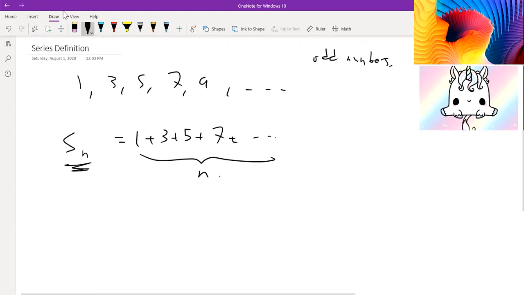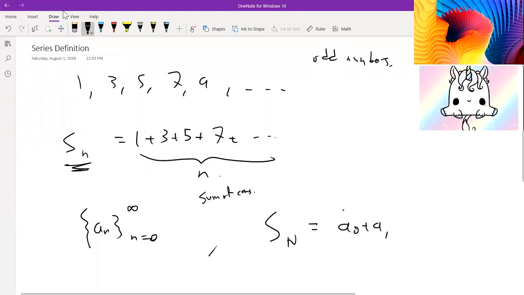So we have a sequence a_n, let's say it's infinite for convenience, starting from 0 all the way to infinity. Then the series of some big N, the nth one, is going to be equal to the sum of all the first n consecutive terms. So it's going to be a_0 plus a_1 plus a_2 plus all the way to plus a_(n-1).